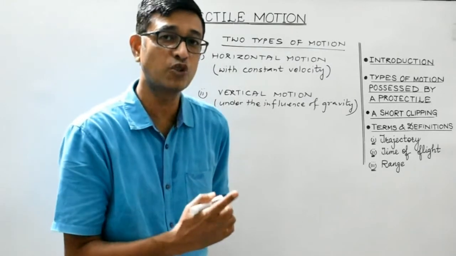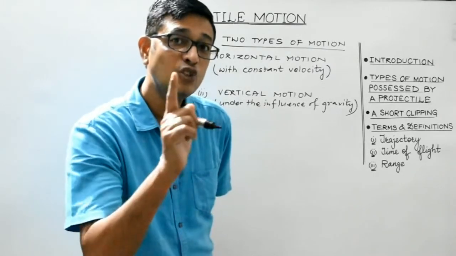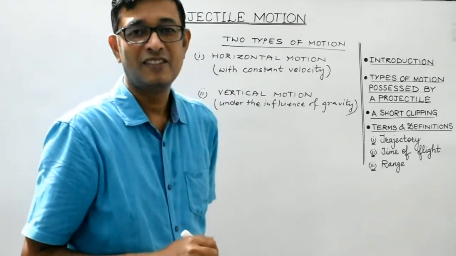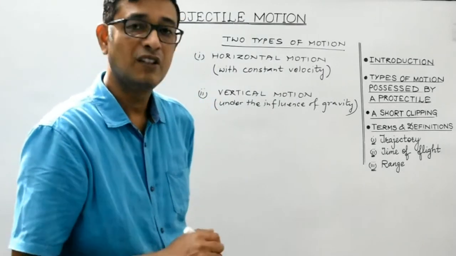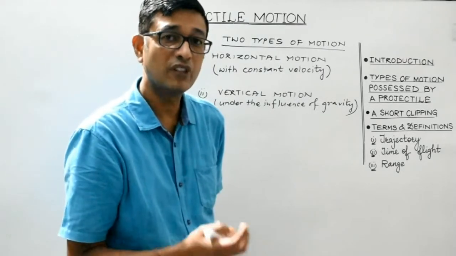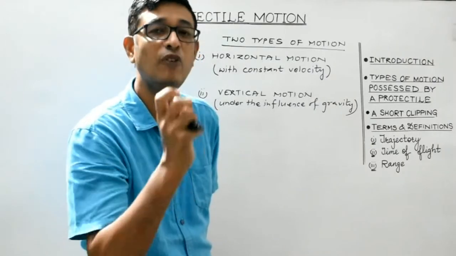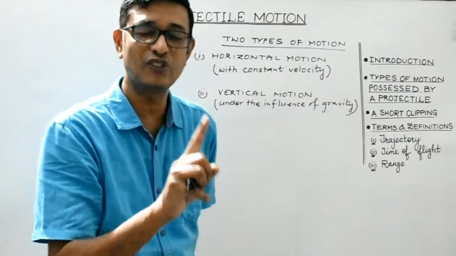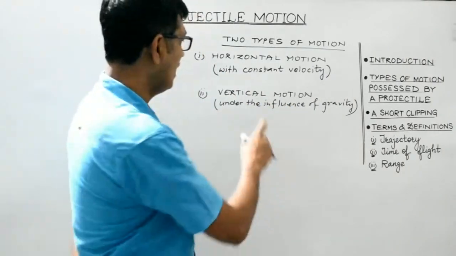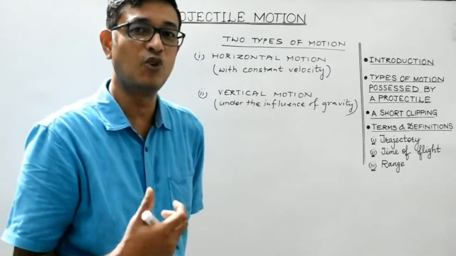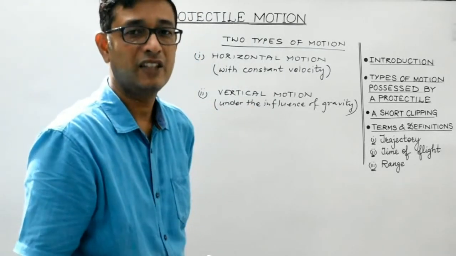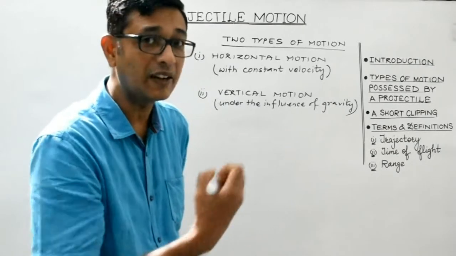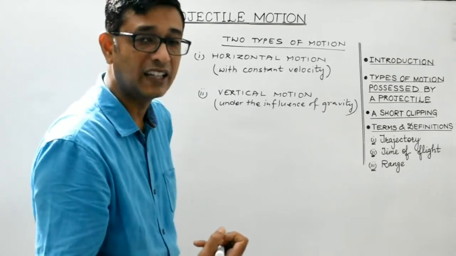The horizontal motion, which is uniform motion. That is, the body possesses horizontal motion with uniform speed, uniform velocity. Acceleration along the horizontal direction is 0. And it also possesses vertical motion. Obviously, it will be under the influence of force of gravity, which will act in the vertical direction.